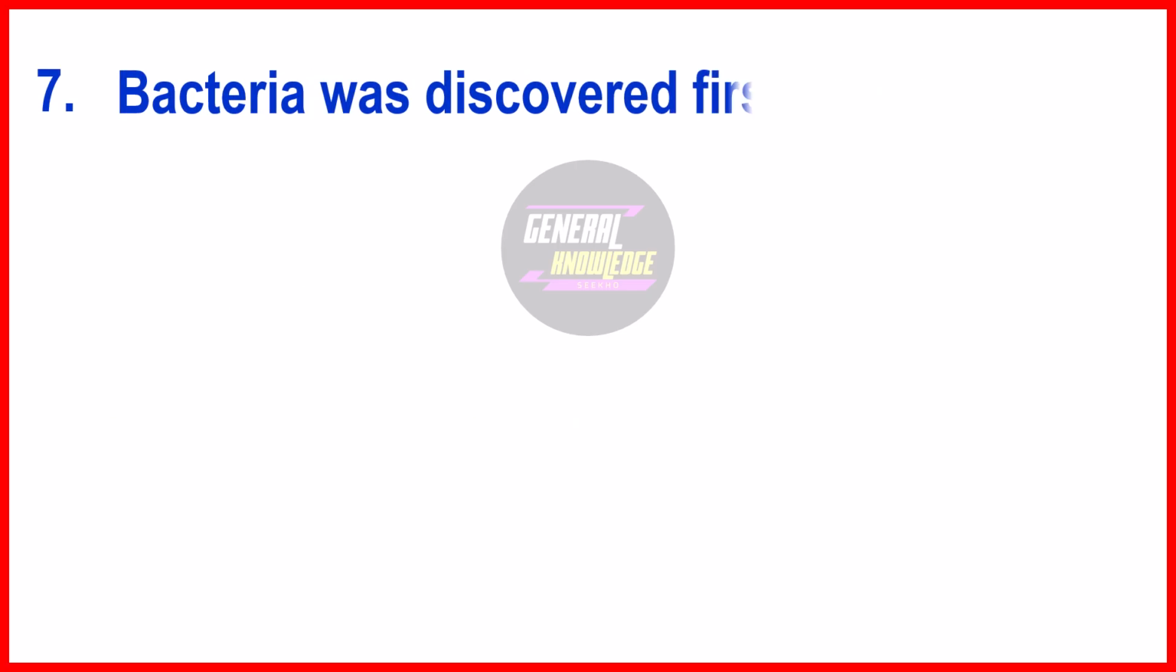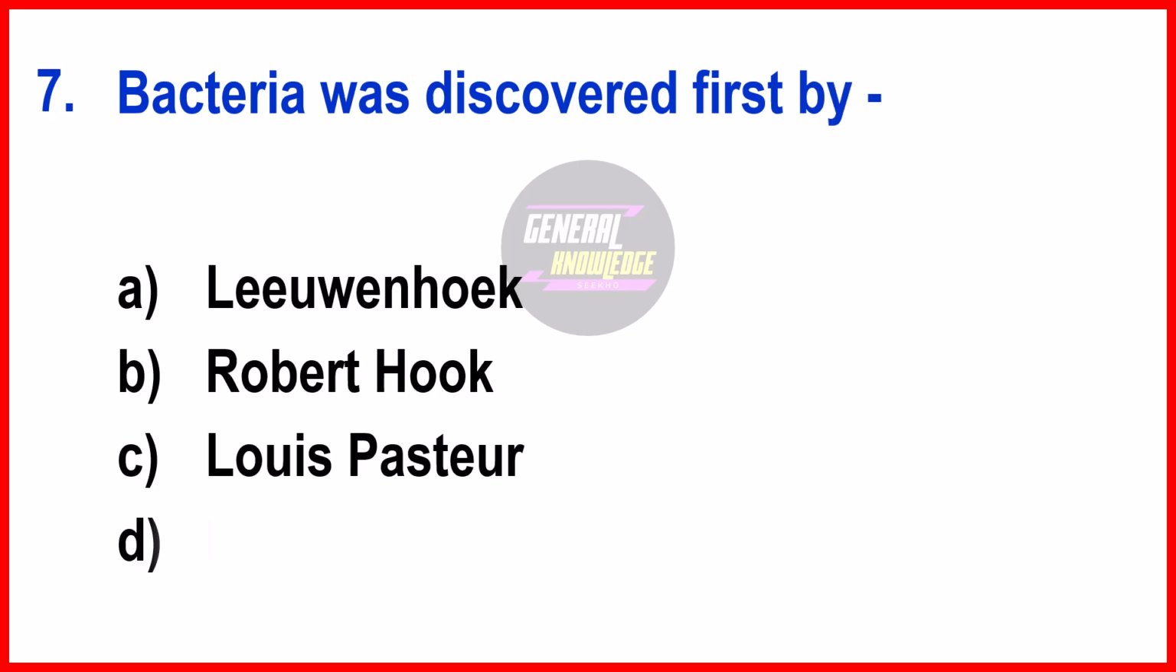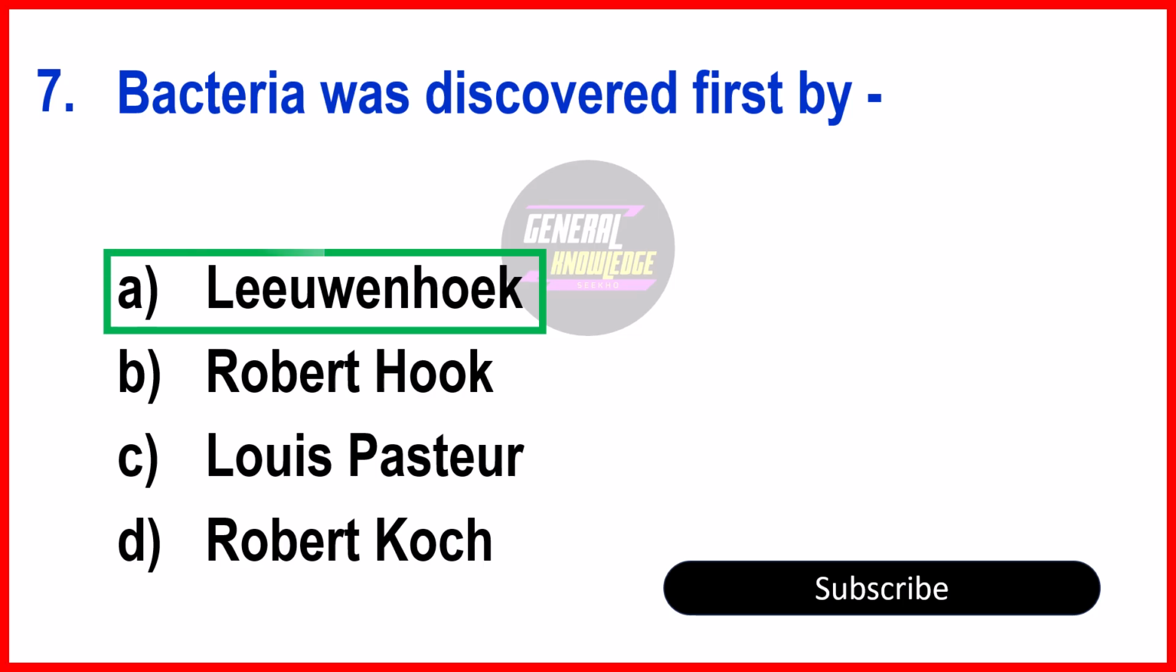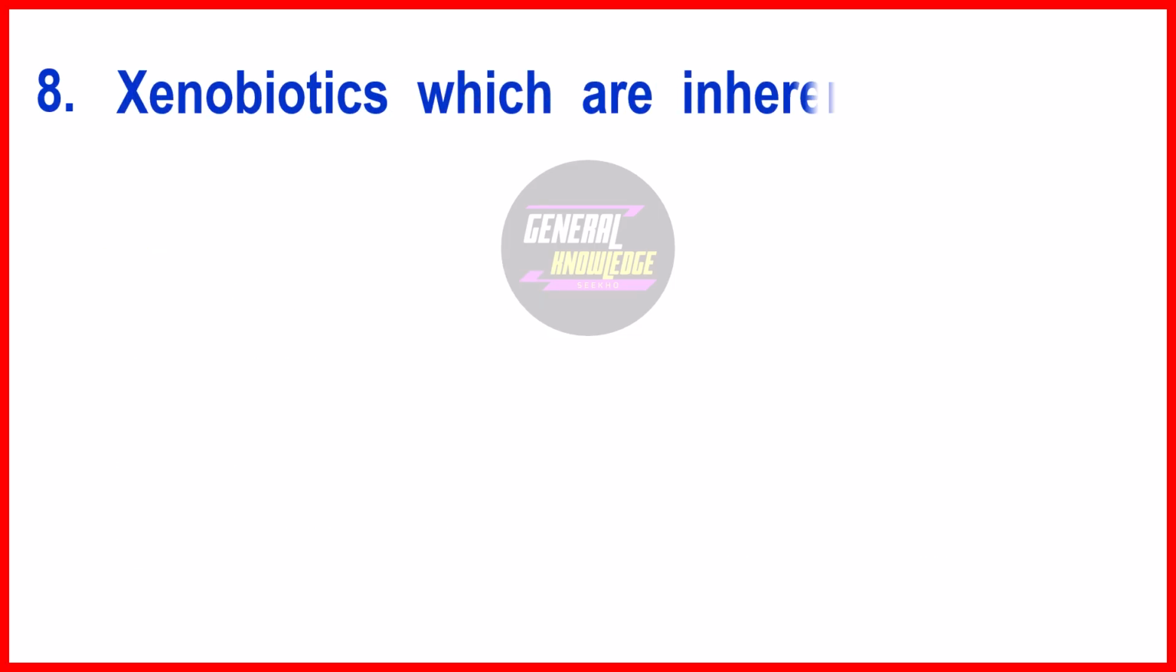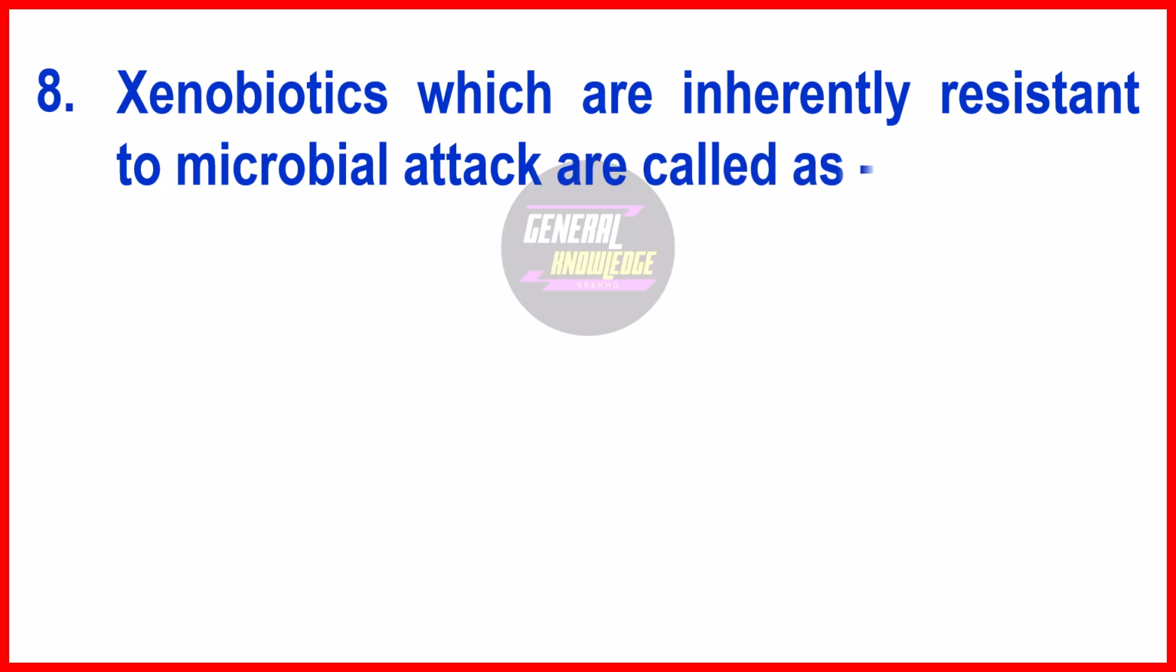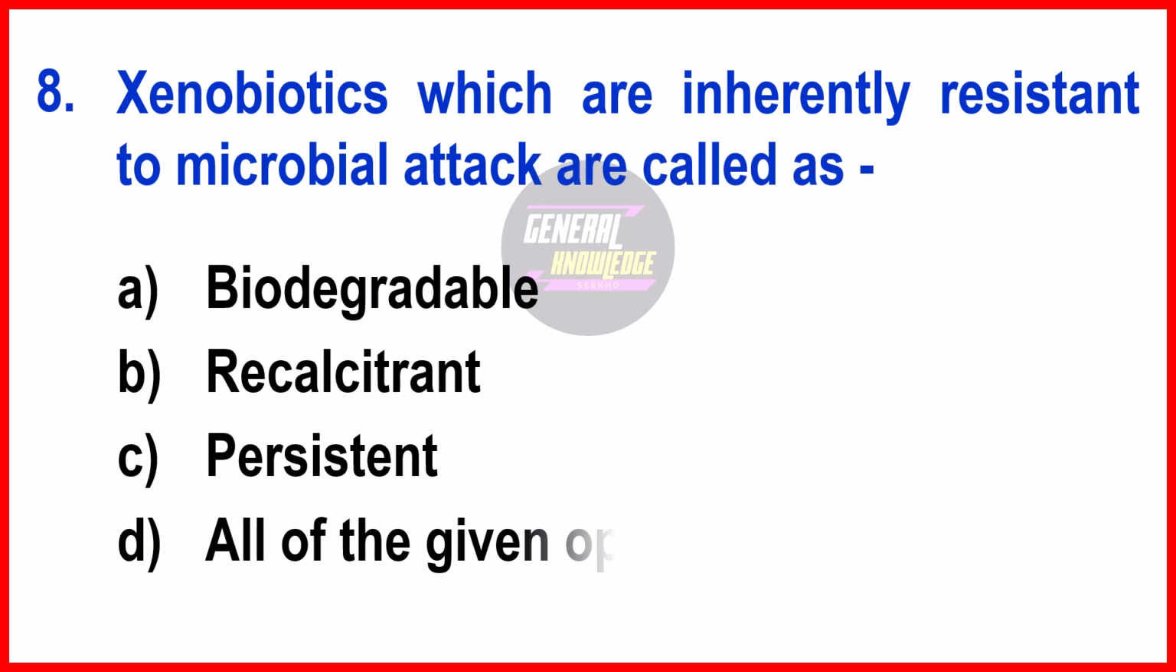Next question, bacteria was discovered first by? The right answer is option A, Leeuwenhoek. Next question, xenobiotics which are inherently resistant to microbial attack are called as? The right answer is option B, recalcitrant.